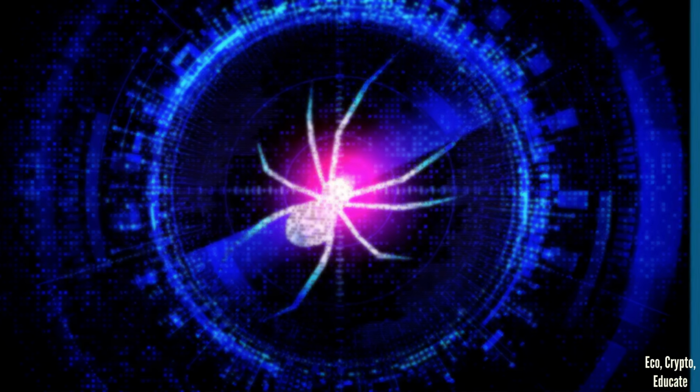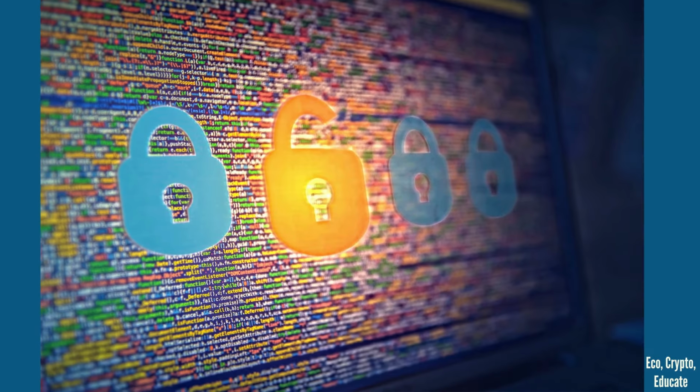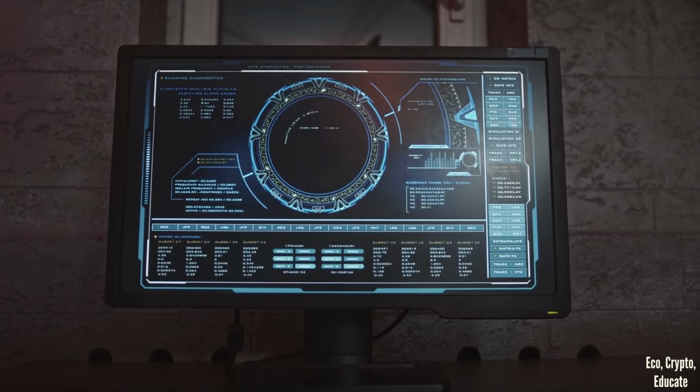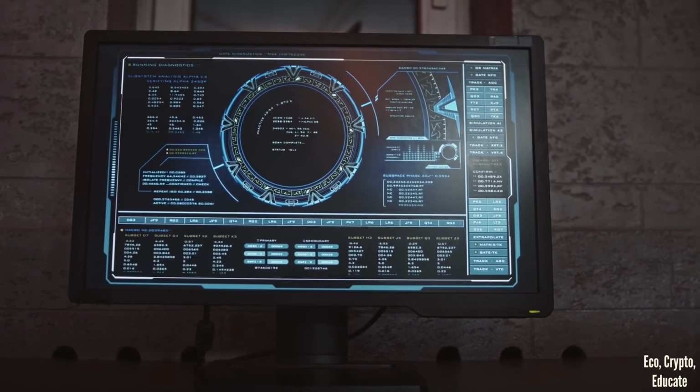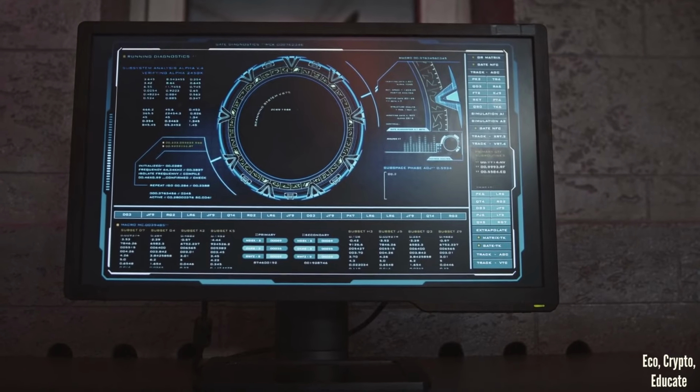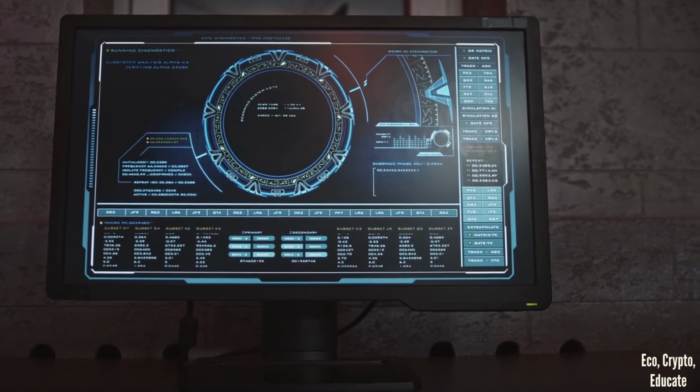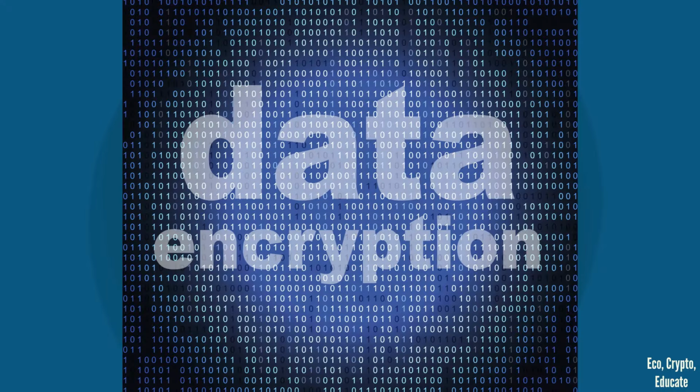cannot be tampered with. Encryption's what makes Bitcoin's transactions tamper-proof, because once a transaction is added to the blockchain, it cannot be altered or deleted. This is because the encryption used to secure the transaction data is so strong that it would take an enormous amount of computing power to break it.